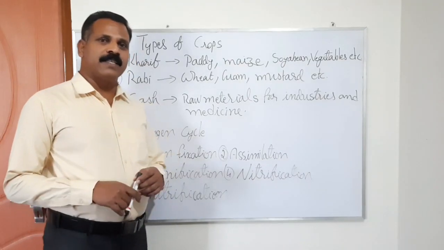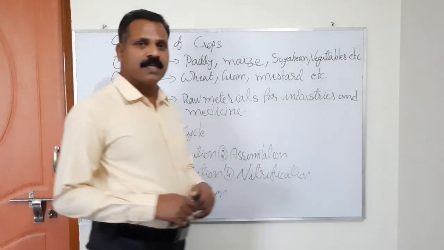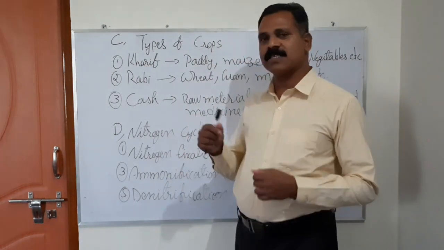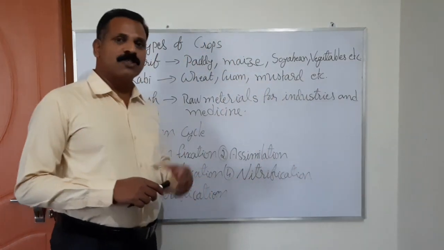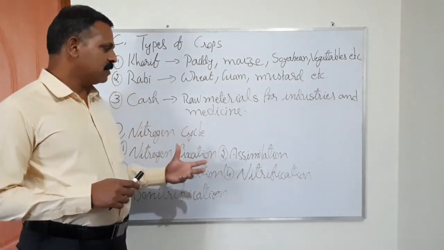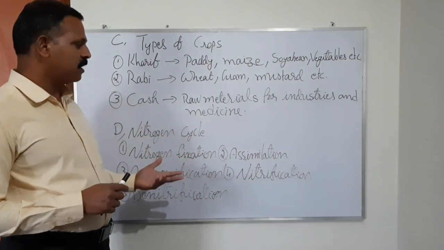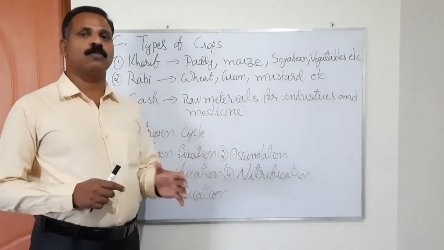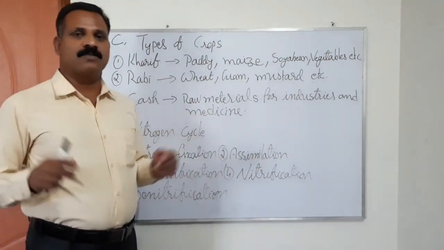Yes, students. The next link of the nitrogen cycle is assimilation. Here, assimilation refers to the consumption of nitrogen by animals and plants. They cannot directly consume atmospheric nitrogen. For that, plants absorb nitrogen compounds like ammonia, nitrites or nitrates, and convert them into proteins. But animals cannot make this conversion.